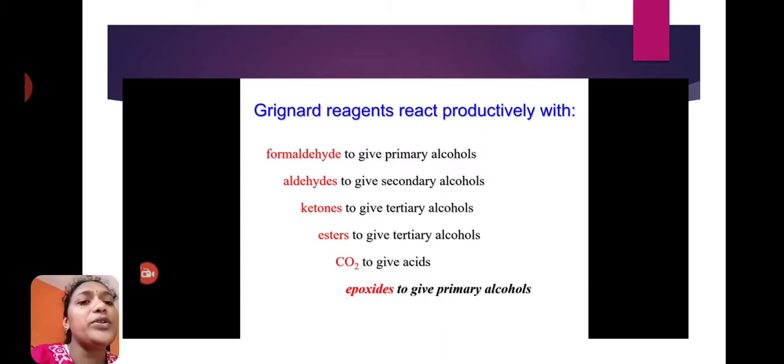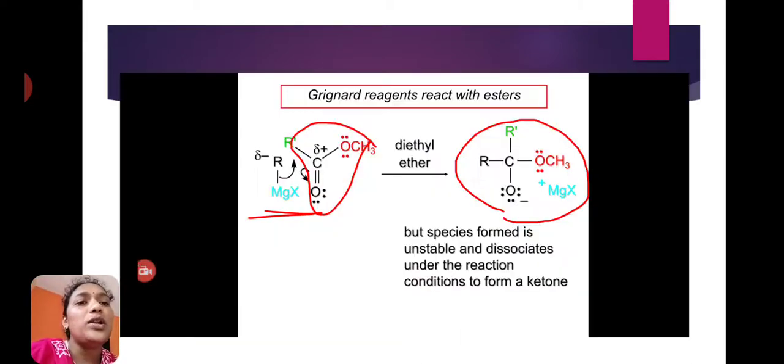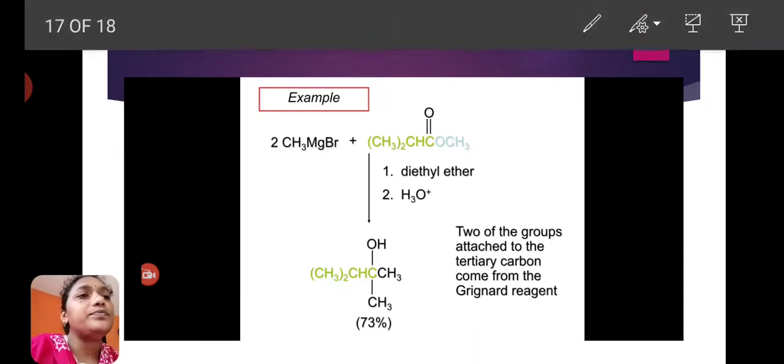Next, carbon dioxide reacts with Grignard reagent and gives carboxylic acids. Epoxides give primary alcohols when they react with Grignard reagent. These all are the applications of Grignard reagent.